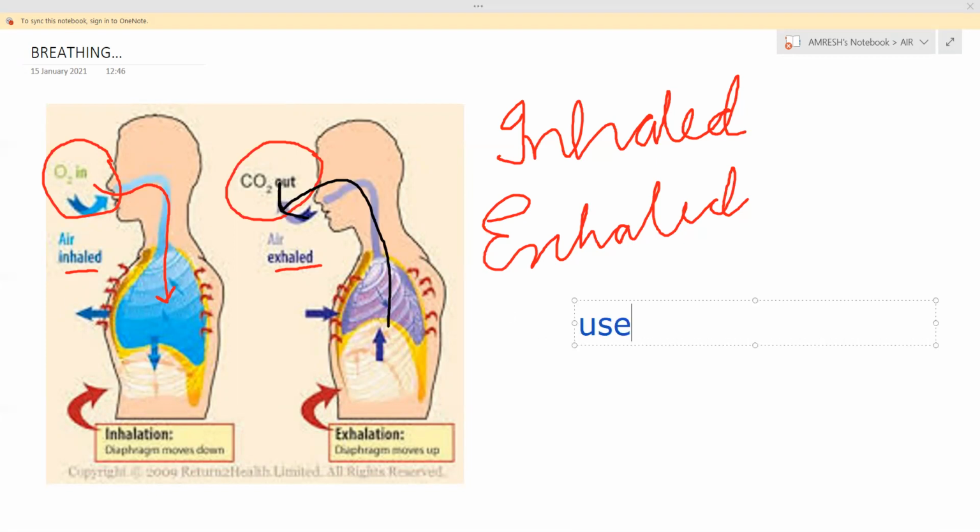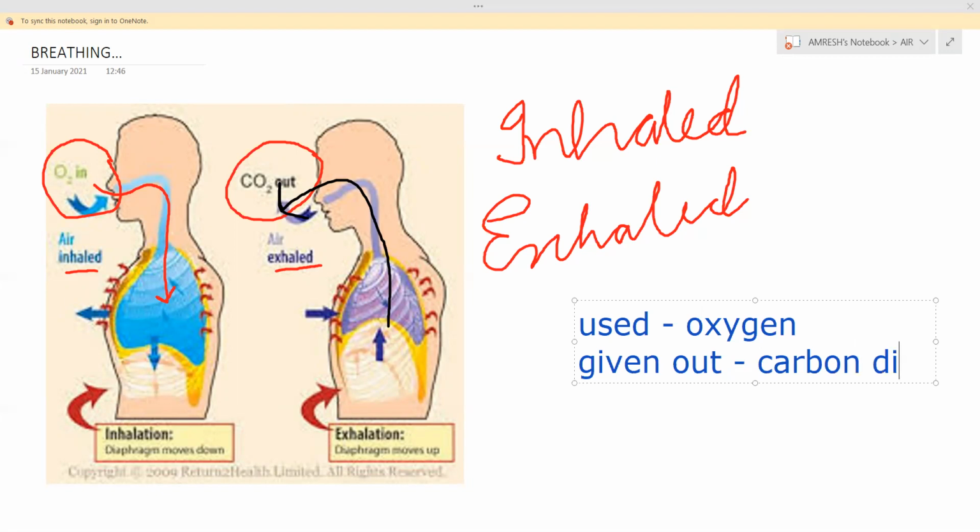So again, if I write, used is oxygen and given out is carbon dioxide. Okay, this one is the air that is used and the air that is given out. So here you remember this carbon dioxide is a waste product. Okay, this carbon dioxide is a waste.